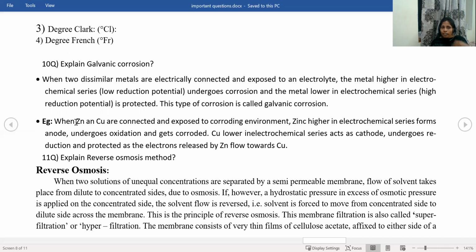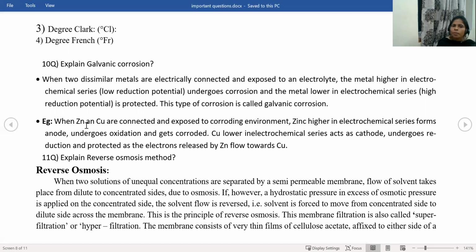Zinc is the anode because it is in the top position in the electrochemical series. Copper acts as a cathode because it is in the bottom position in the electrochemical series. So zinc undergoes corrosion and copper is protected from corrosion. That is galvanic corrosion. And the next question is: explain the reverse osmosis method.